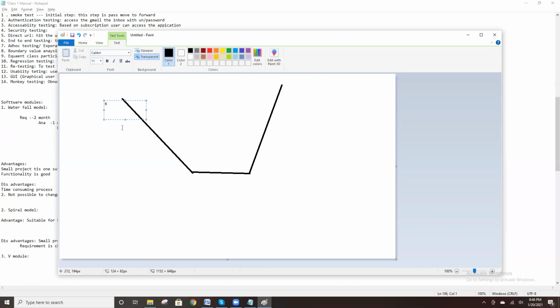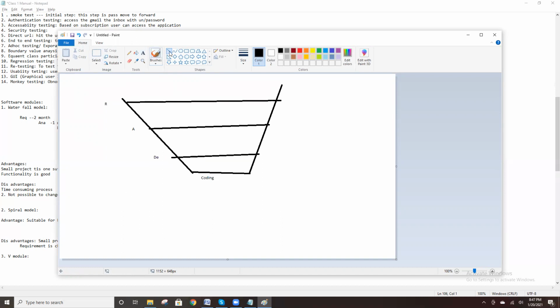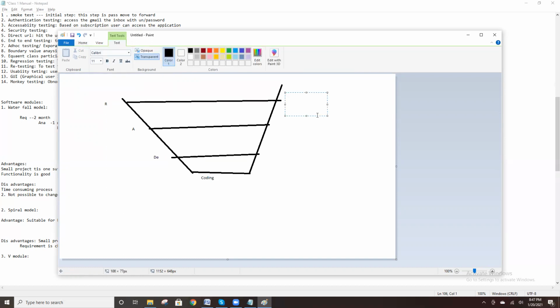This is the requirement space, then analysis, design, coding.